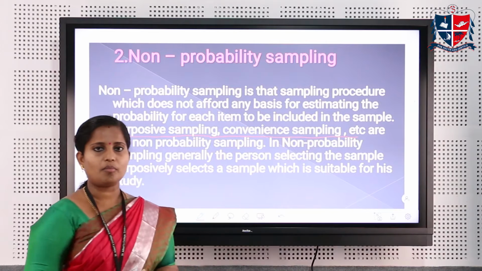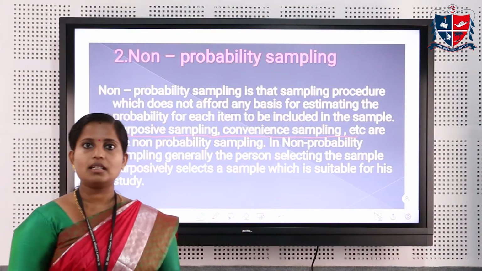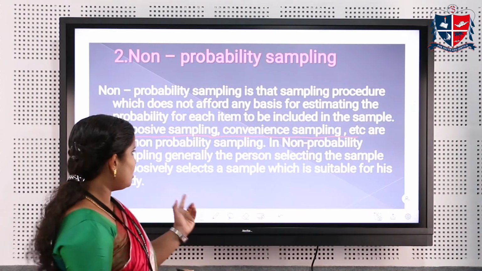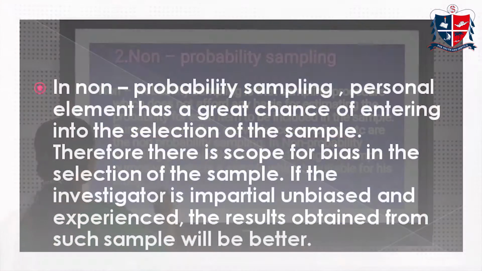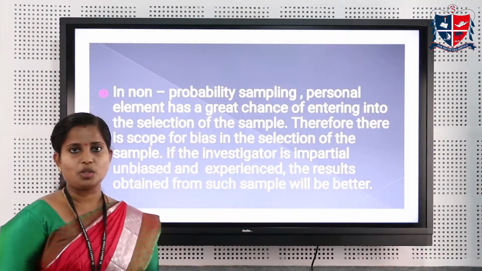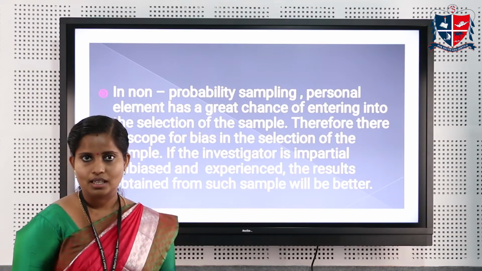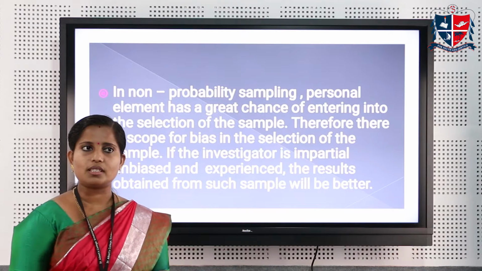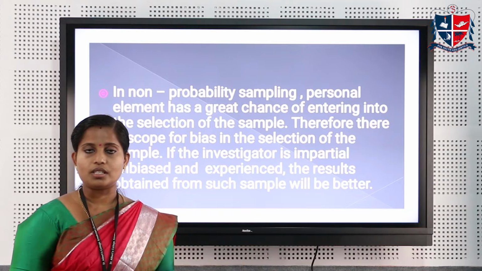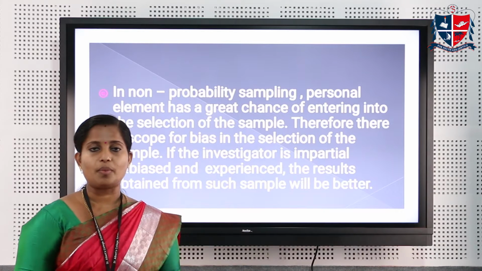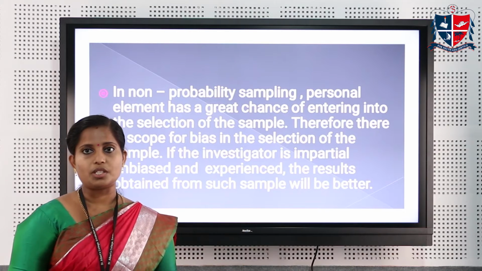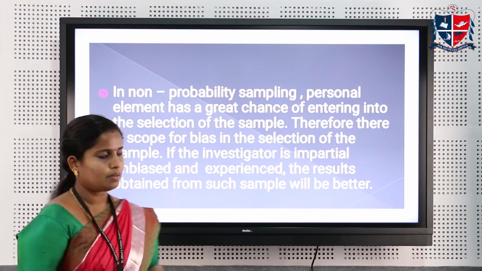So we use several non-probability sampling techniques for collecting units from the population into the sample. In non-probability sampling, personal judgment, or personal elements, have greater importance for collecting units from the population to the sample. Since it is not combined with any concept of probability, the units are collected purely based on some personal choices.